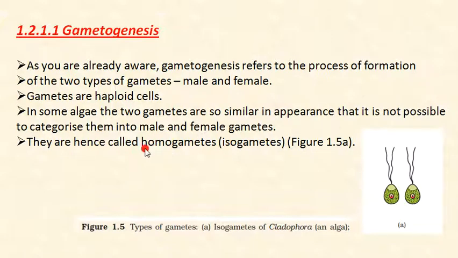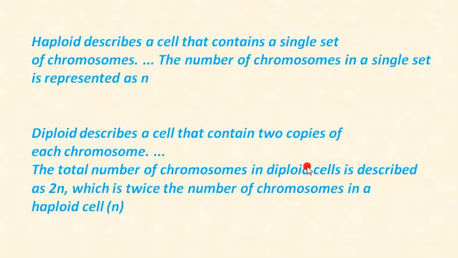Homo meaning same. We can also call them isogametes. Iso meaning same. So both are the same gametes, that's why they are called homogametes and isogametes. This is the case of algae, and here you see the isogametes of Cladophora, an alga.